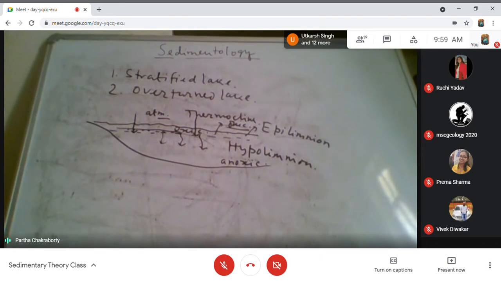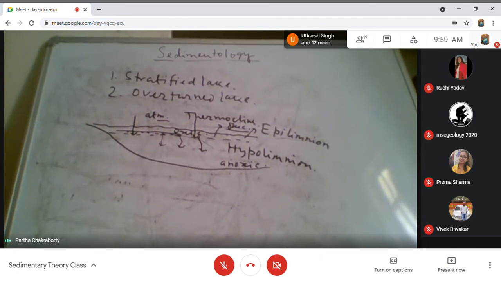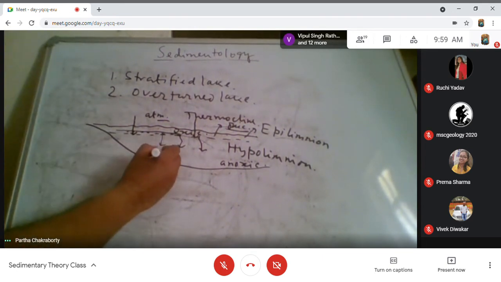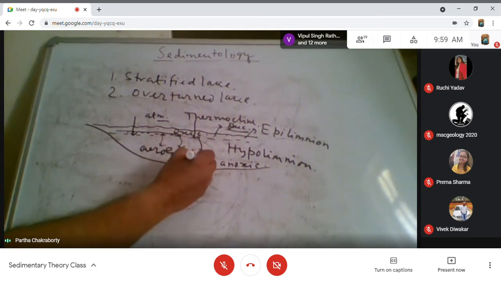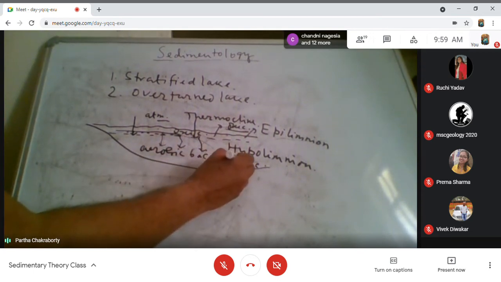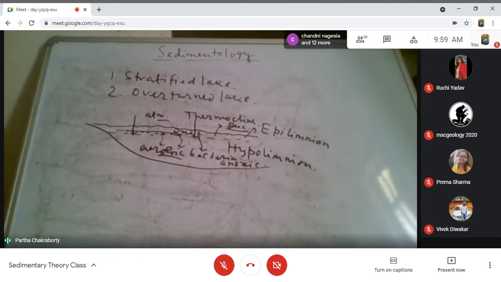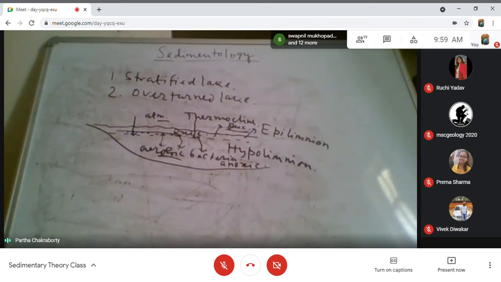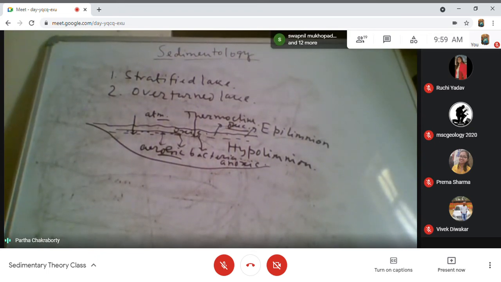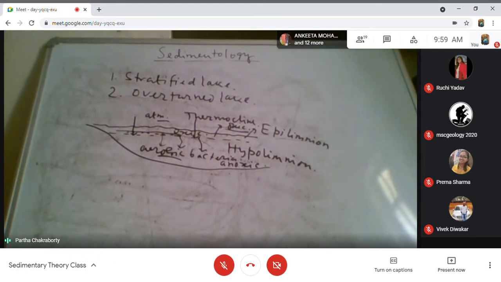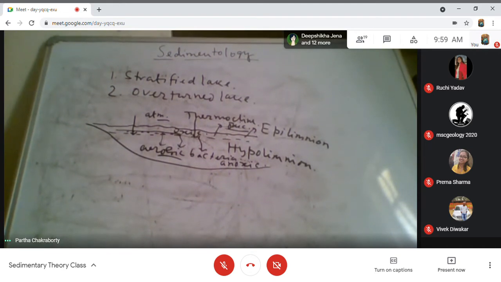Where the aerobic bacteria actually consume whatever small amount of oxygen is available in the deeper part, and make an anoxic condition in the deeper part. Now, this stratified lake condition is very, very good for the lake to become a hydrocarbon source rock.